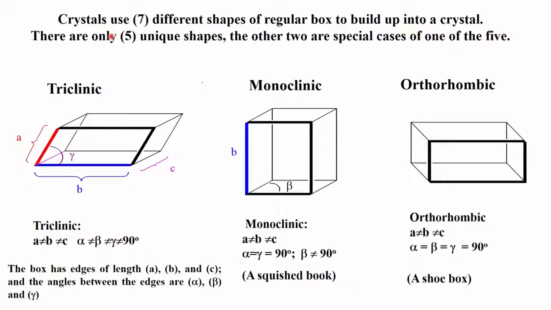So, here is something which I have written. Crystals use different shapes of regular box to build up into a crystal. This is a very interesting statement. That means that for the different shapes of a regular box, the word regular means that it cannot have a dimension which is not available for the atom to occupy or the molecule to occupy.